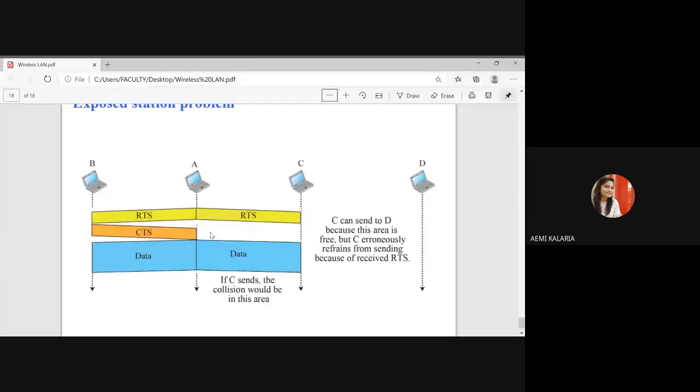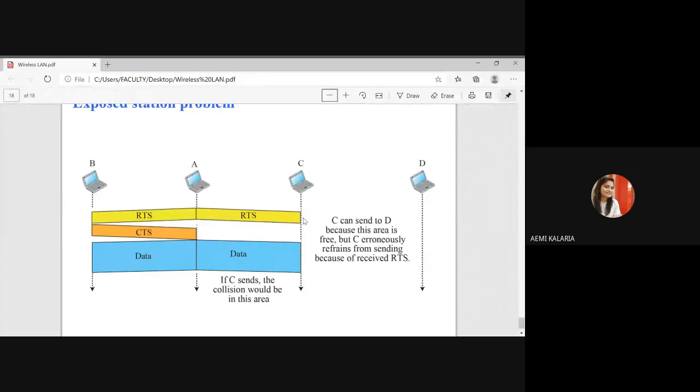Let's say station A and station B are transmitting data successfully. RTS is sent from station B, and CTS is also sent from station B. At the same time C and D are also transmitting data successfully, but once the transmission between C and D is over, let's say C requests something from station A.